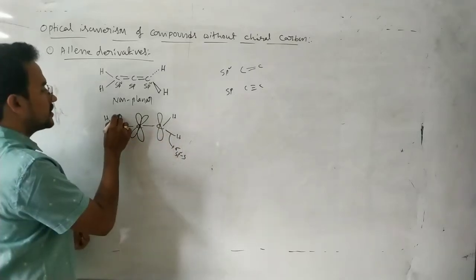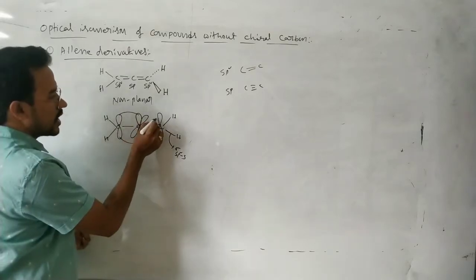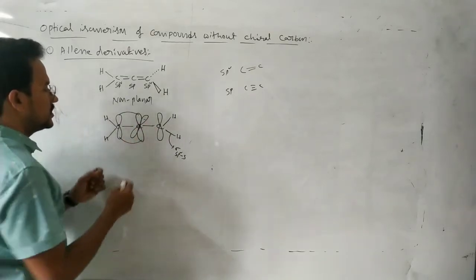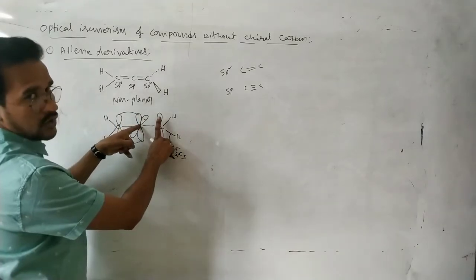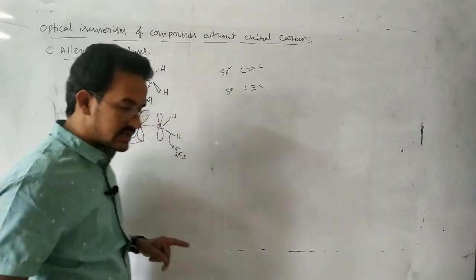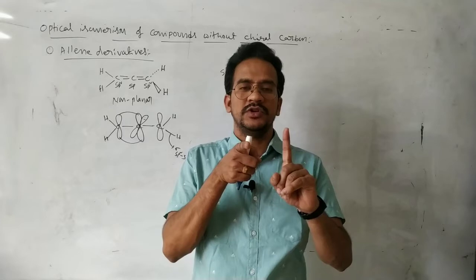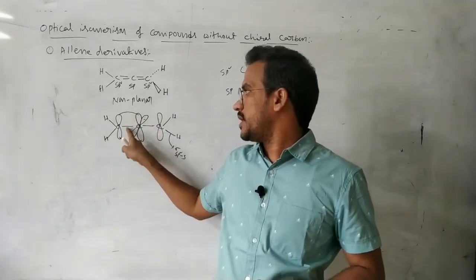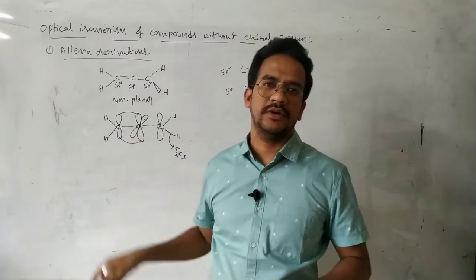Now for the formation of the first pi bond, these two p orbitals are parallel. But the p orbital on the third carbon is perpendicular to them, so pi bond formation is difficult there. Already on this side the p-p overlapping is taking place, so rotation about this bond is difficult.